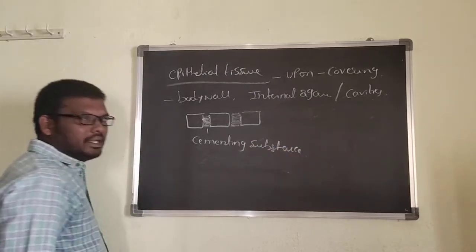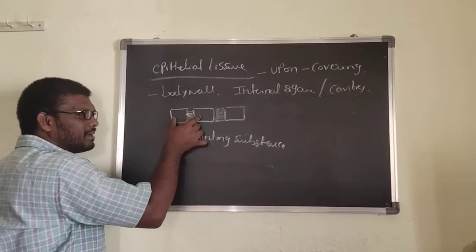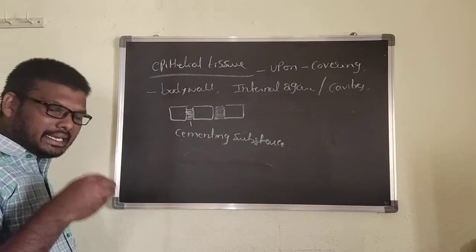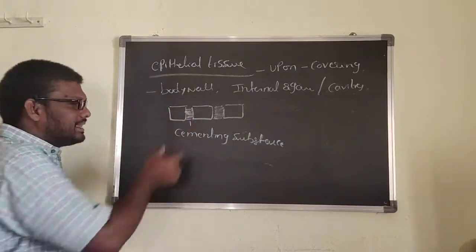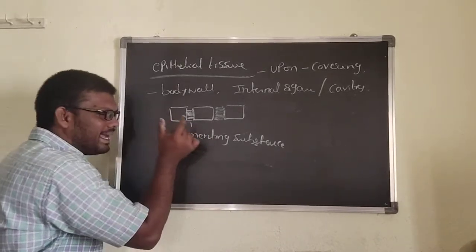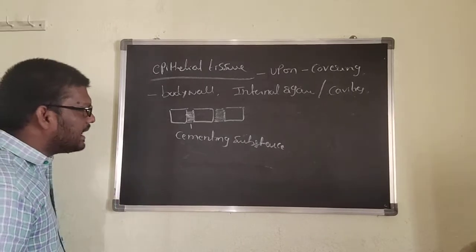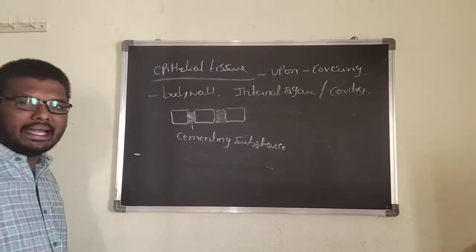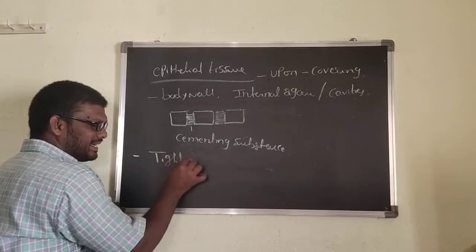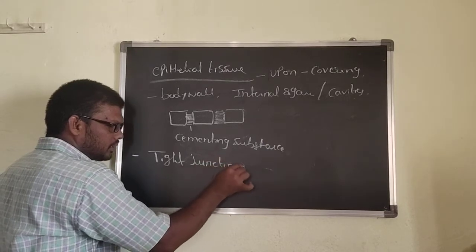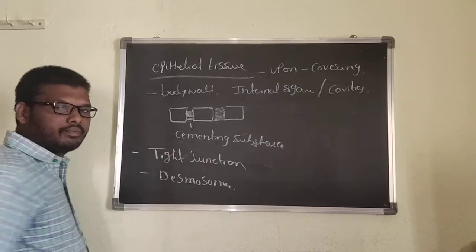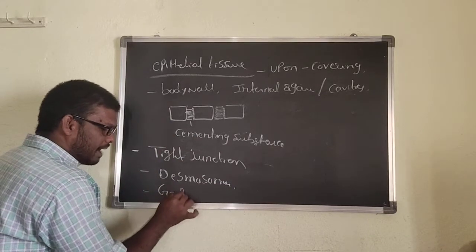Same as the top. At the construction of the house, you have to think this one is the bricks. These bricks are held together by a cementing. Same thing in our tissues, between the cells is held together by cementing substances, and they can form a junction. Here, basically in epithelial tissue, mainly 3 types of junctions will be there. One is the tight junction, the second one is the desmosomes, and third one is the gap junction.